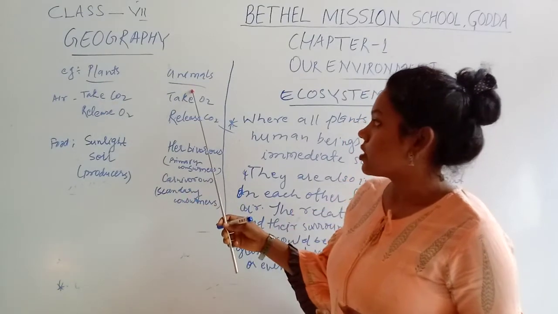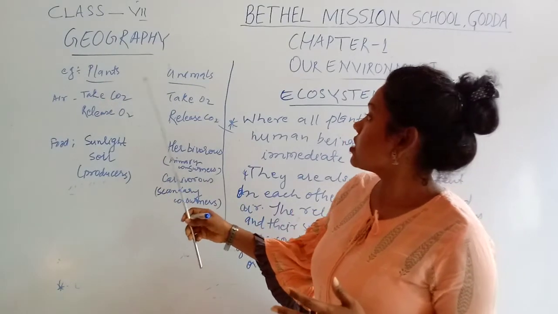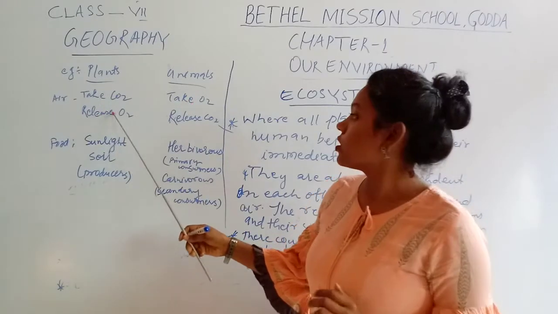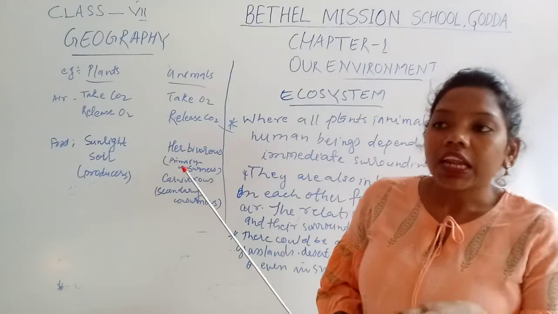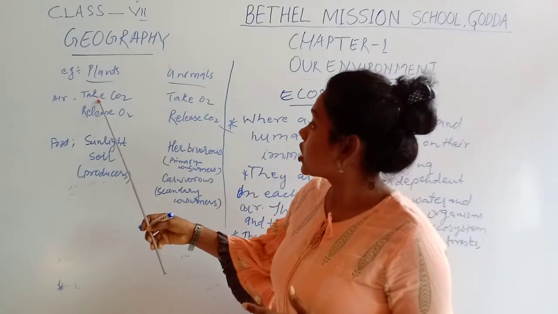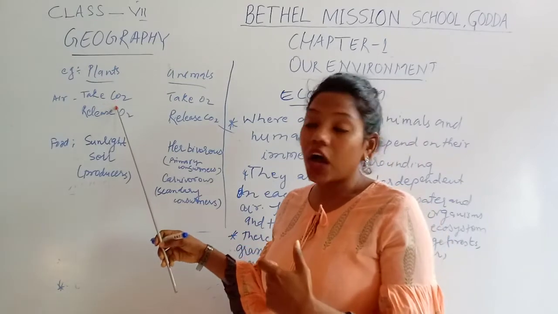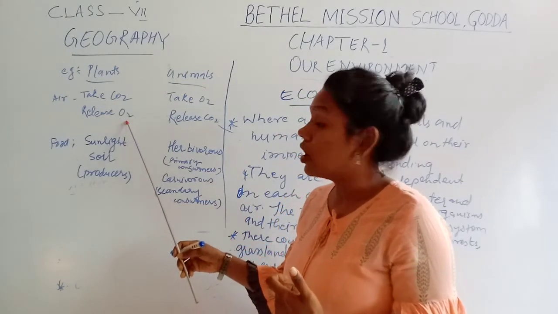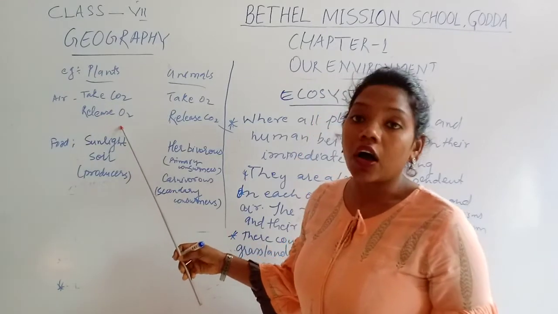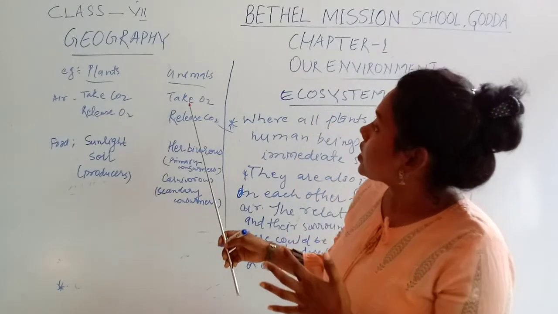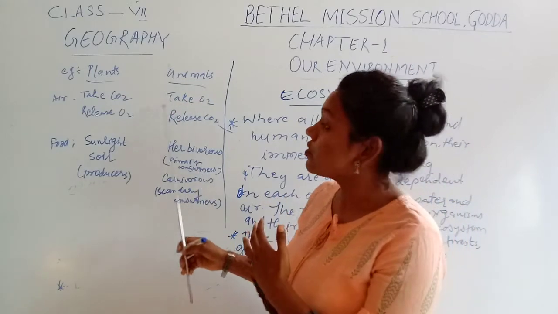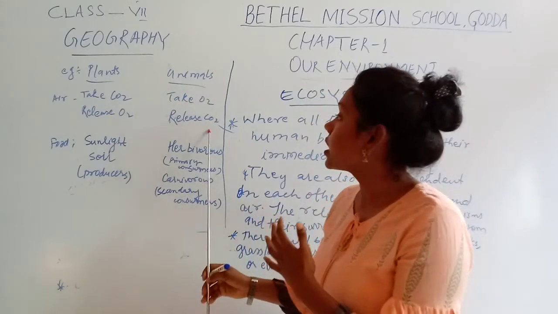Plants and animals. You see how plants depend on animals and how animals depend on plants. Look at the first example. For respiration, what does it need? Plants take in carbon dioxide and release oxygen. And the animals take in O2, that means oxygen from the plants, and release carbon dioxide.